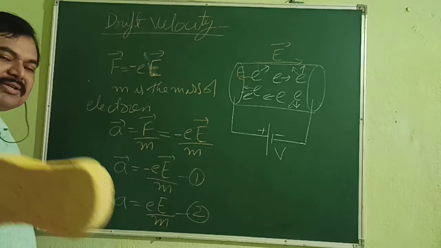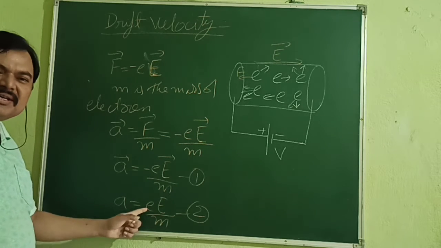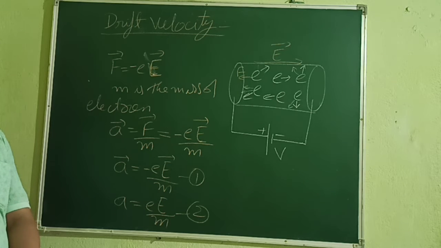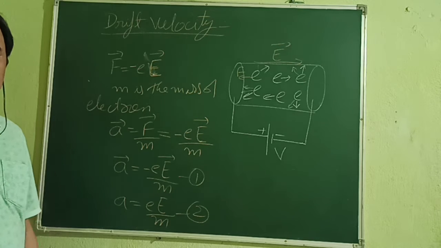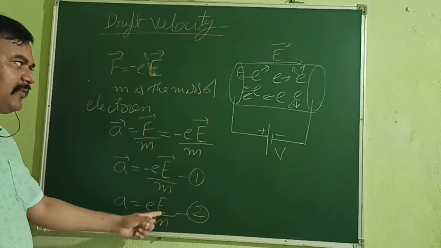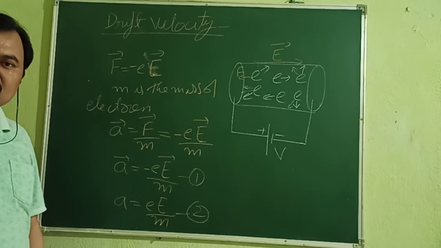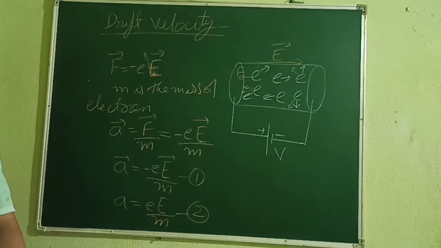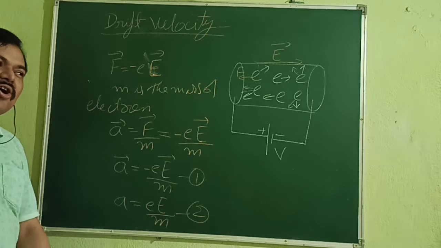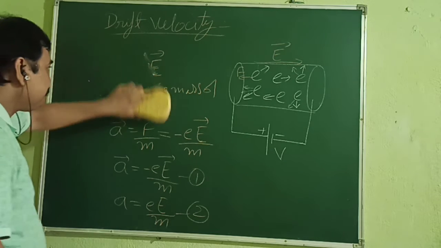Okay, now you just reply one thing. Tell me one thing, my children. The charge of each electron is same or not? Mass of each electron is same or not? Obviously, because all the electrons are identical. And if the electric field is uniform inside the conductor, then the electric field intensity for all the electrons is same or not? Obviously same. When all the things are same, then the acceleration of each electron will be same or not? Obviously, it will be same. So all the electrons will have the same acceleration. Now, what is different? That I am going to tell you, don't worry.